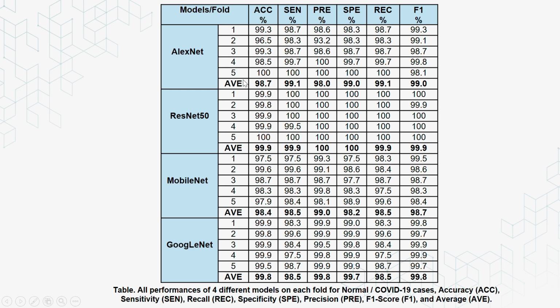So after applying the model to the dataset, it was so clear that ResNet50 achieved the best outcome compared to other models. As we can see here, for example, for the accuracy, it achieved 99.9% compared to AlexNet with 98.7, 98.4 for MobileNet, and 99.8 for GoogleNet, and the same thing for the rest of the performance evaluation, which is better than the other models.